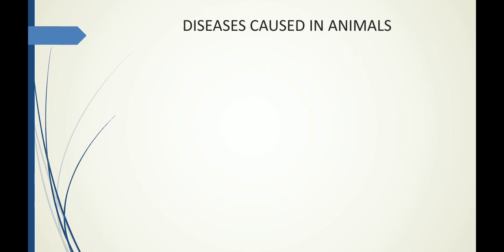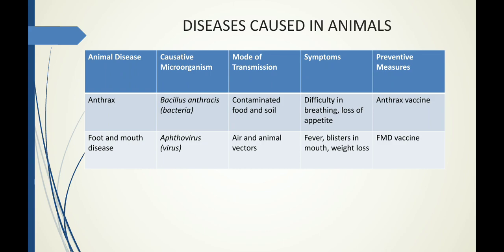Now let us see diseases caused in animals by some microorganisms. The first one is anthrax. Anthrax is a disease which is caused in animals as well as in humans. It is caused by Bacillus anthracis. It is a bacteria which can be transmitted through contaminated food and soil. So when an animal is exposed to contaminated soil or food, the animal is attacked by the bacteria Bacillus anthracis to cause anthrax.